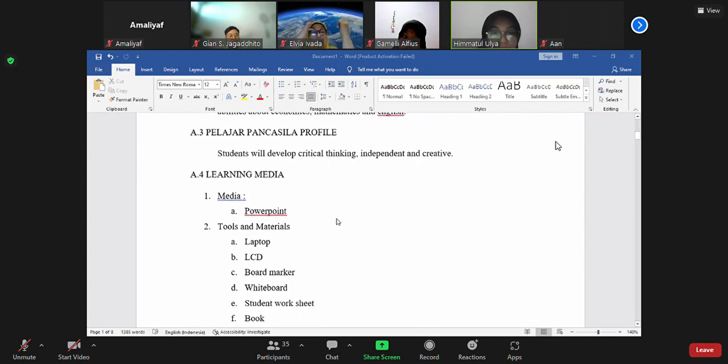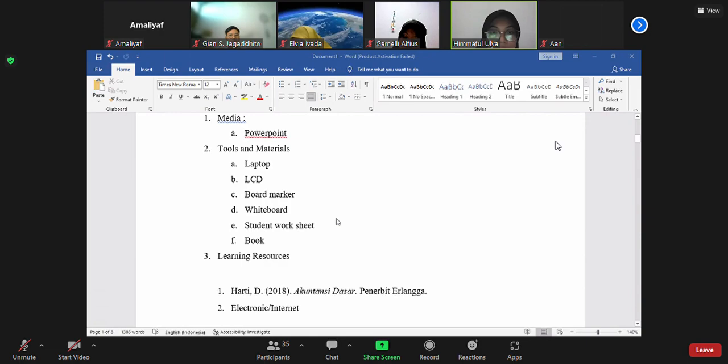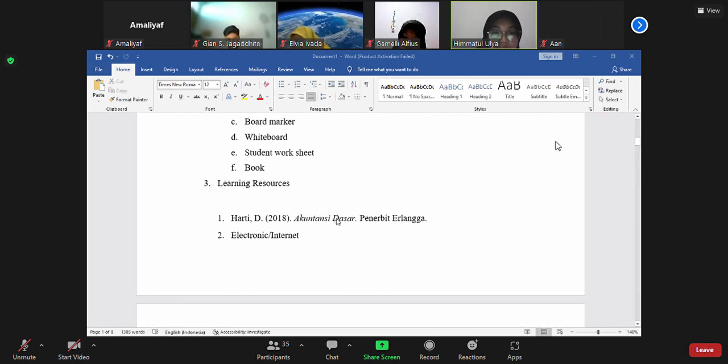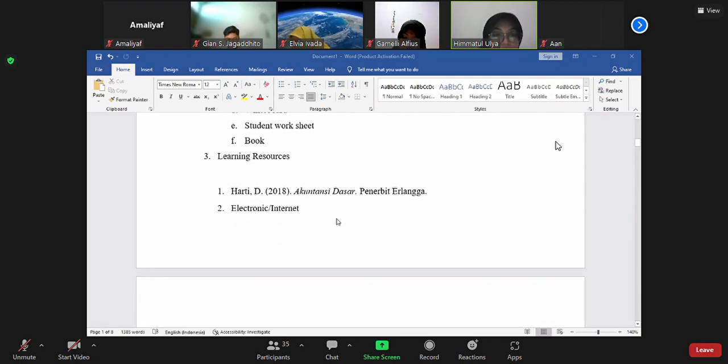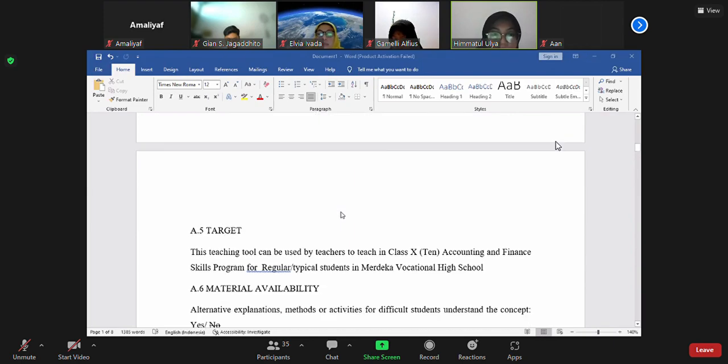A4, learning media. Point 1, media is PowerPoint. Point 2, tools and material: laptop, LCD, board marker, whiteboard, student worksheets, book. Learning resources: 1, Harti 2080, Akuntansi Dasar, publisher Erlangga; 2, electronic or internet.